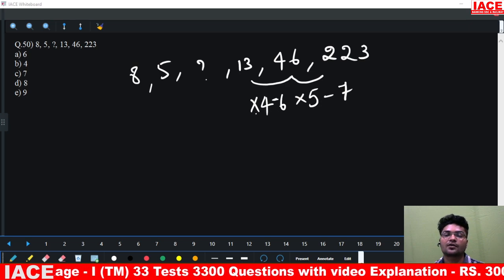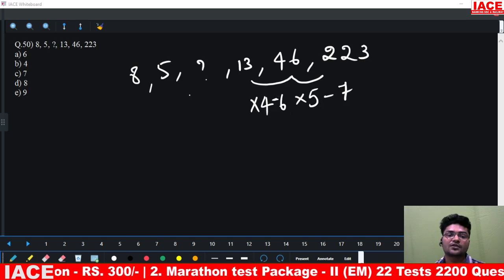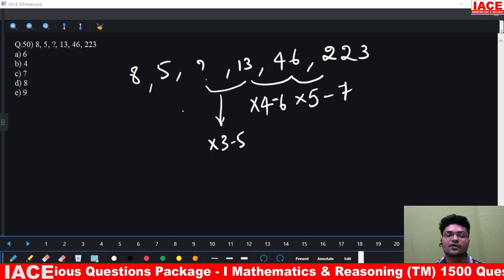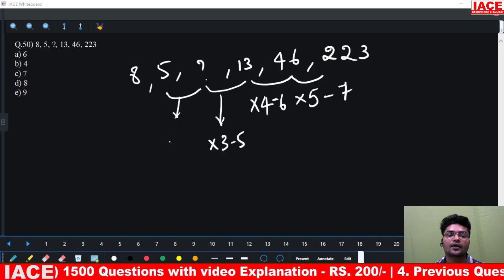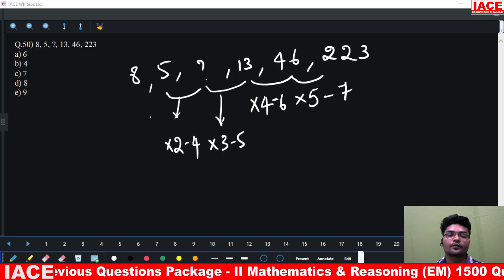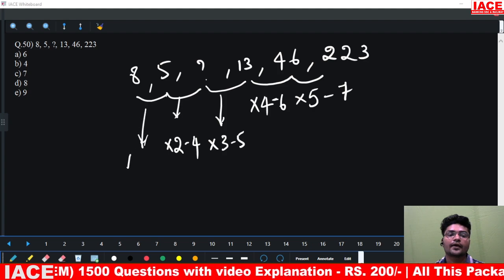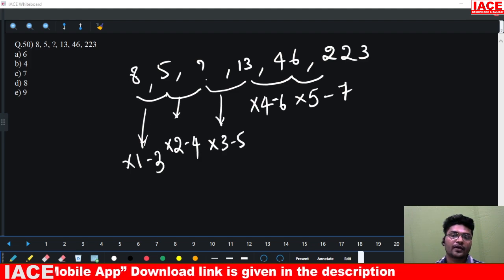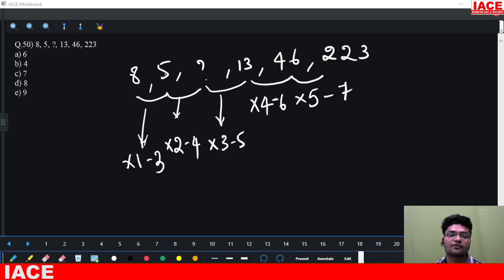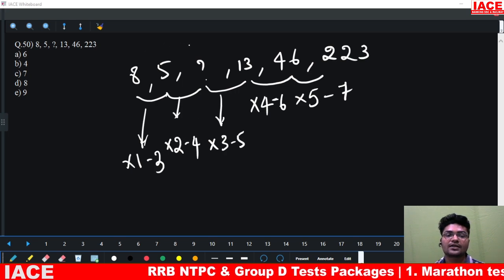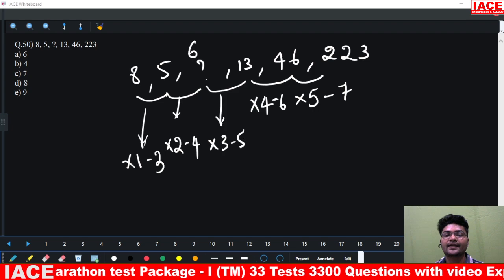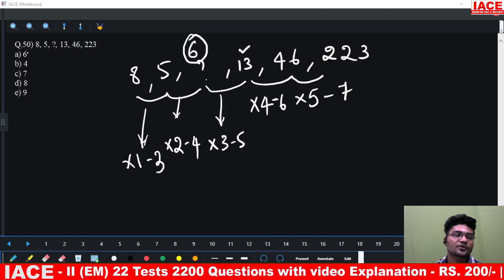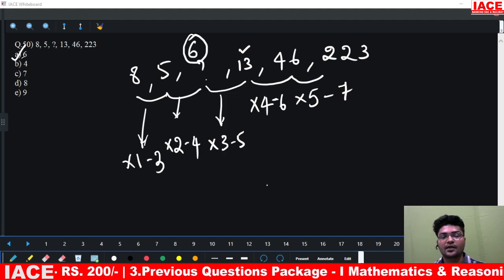So 5 and 7, into 4 minus 6. So the previous one should be into 3 minus 5, the previous one should be into 2 minus 4, and prior to that it should be into 1 minus 3. So 8 into 1 is 8, minus 3 is 5. 5 into 2 is 10. 10 minus 4 is 6. And 6 into 3 is 18. 18 minus 5 is 13. That means our answer is 6. The correct option will be option A, that is 6.